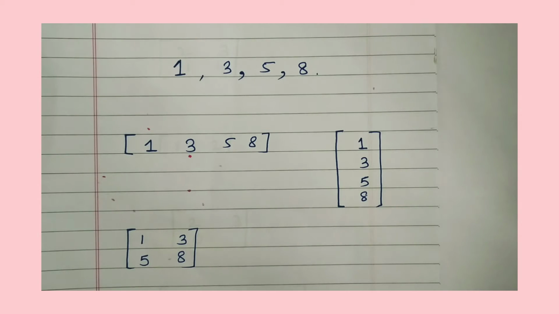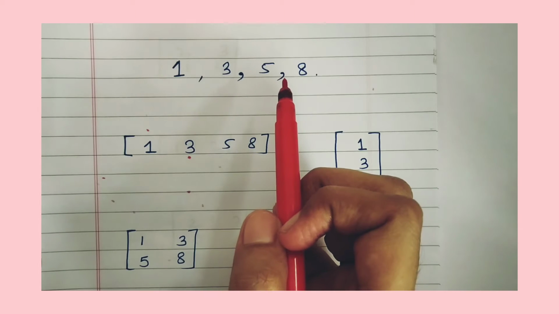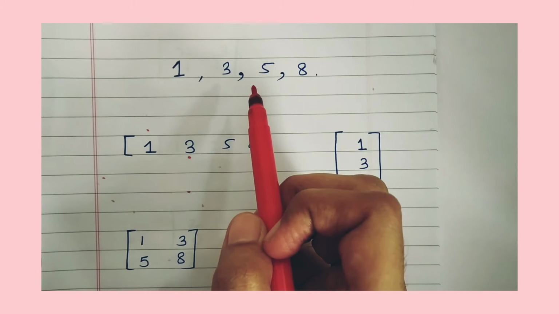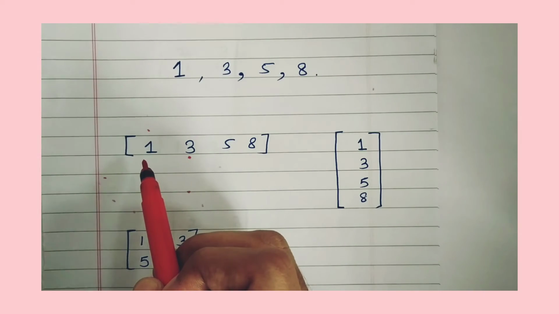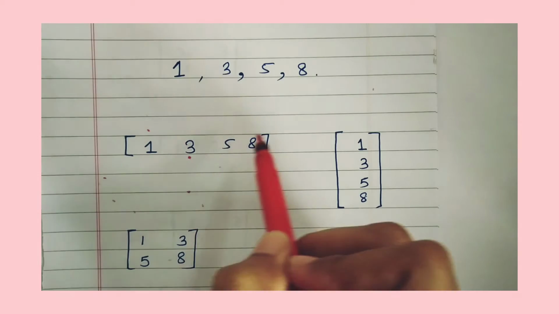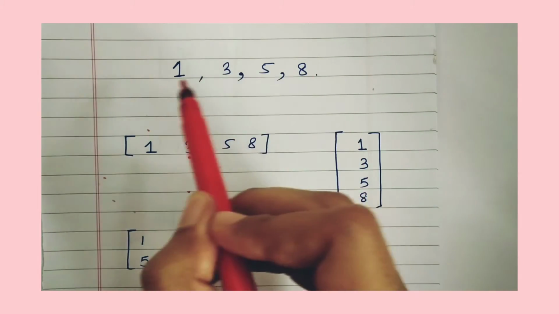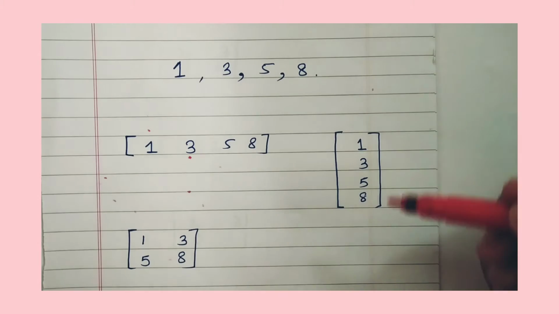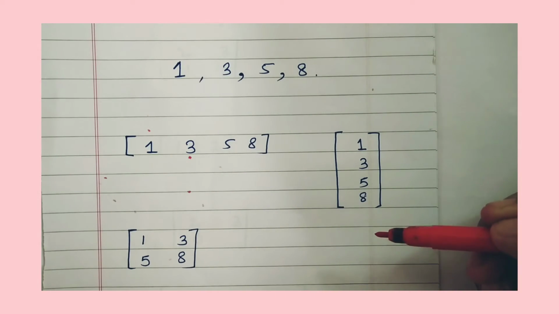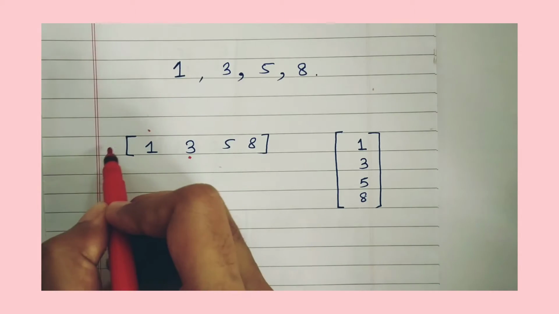Now we have a list of 4 numbers, say 1, 3, 5 and 8. We will arrange these 4 numbers in different array forms. How? First we can arrange these 4 numbers in an array which is horizontal, like in a row. Similarly, we can arrange these 4 numbers in an array in a vertical form. Here you have placed all these numbers in one row.